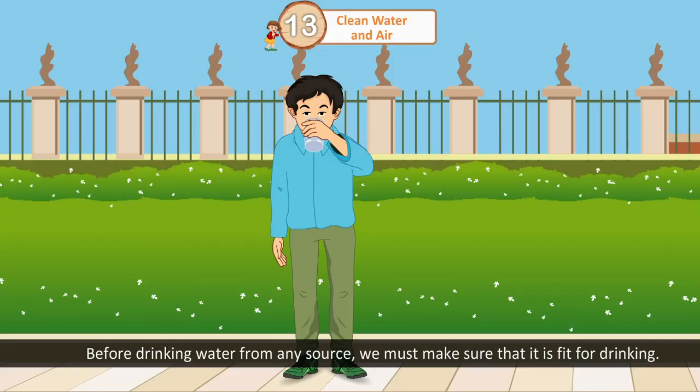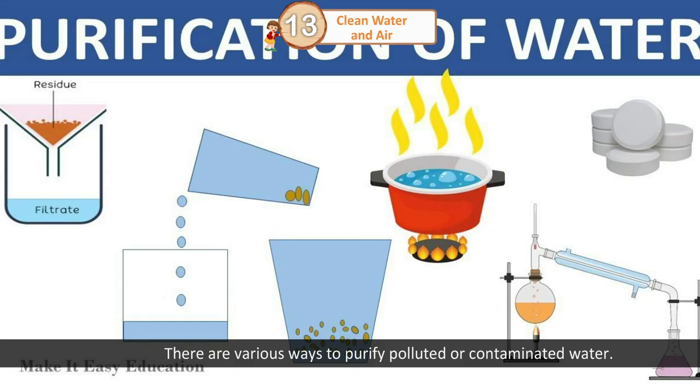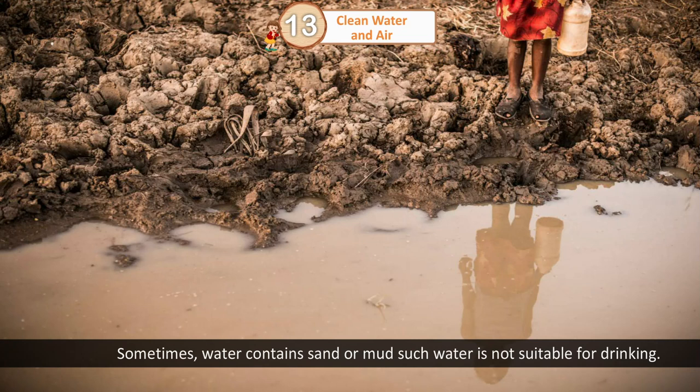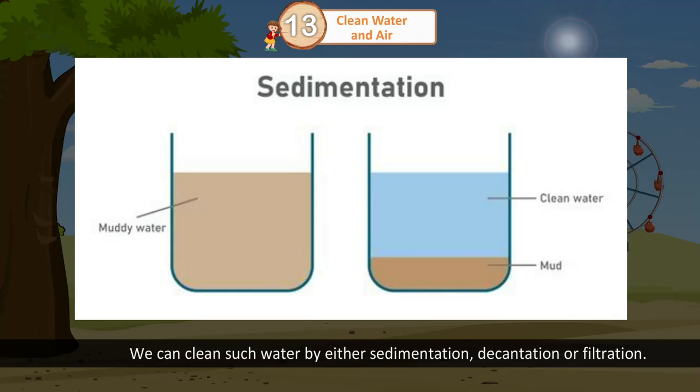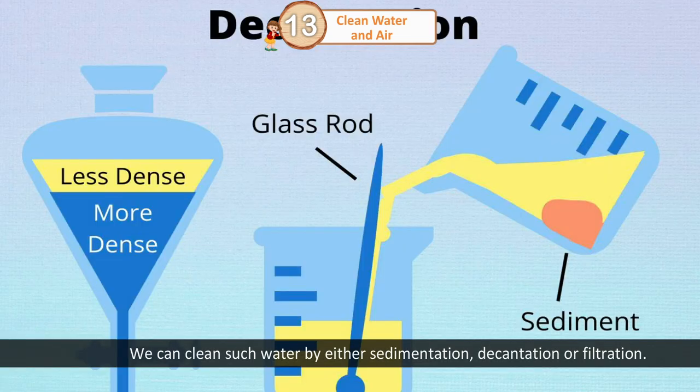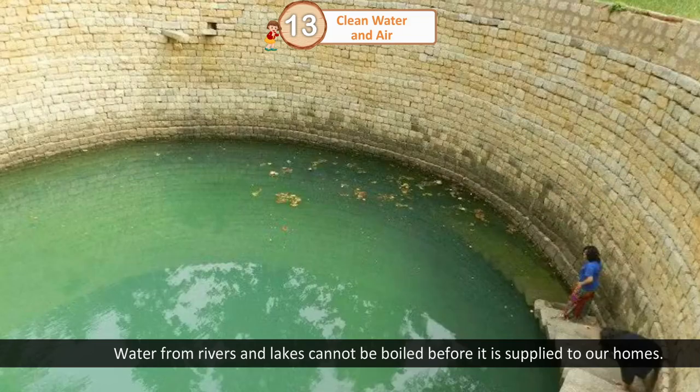Ways to clean water. Before drinking water from any source, we must make sure that it is fit for drinking. There are various ways to purify polluted or contaminated water. Sometimes water contains sand or mud. Such water is not suitable for drinking. We can clean such water by either sedimentation, decantation, or filtration.